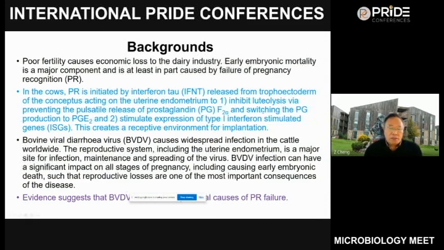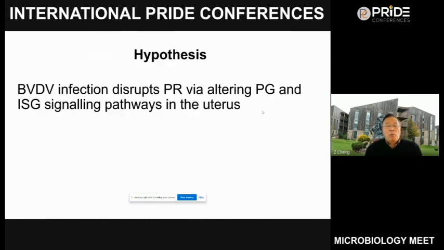Our previous evidence suggests that BVDV infection may cause pregnancy recognition failure. Our hypothesis is that BVDV infection disrupts pregnancy recognition by altering PG and ISG signaling pathways in the uterus.